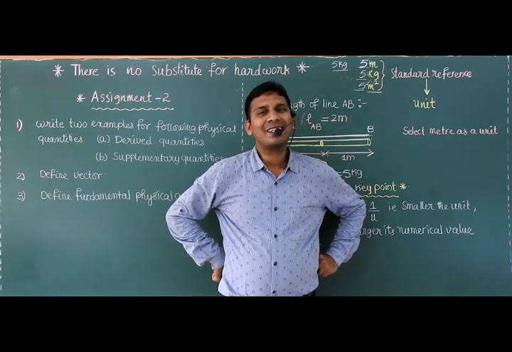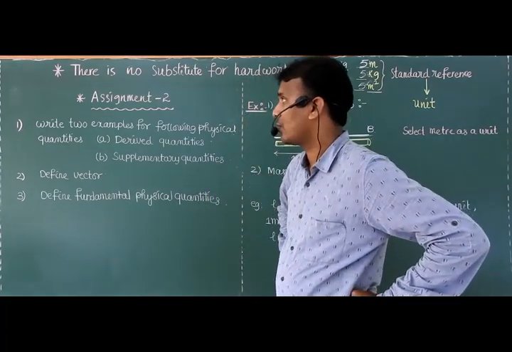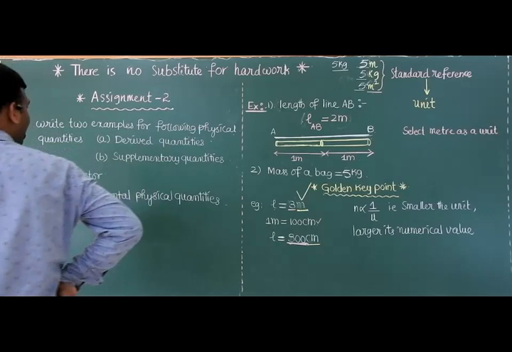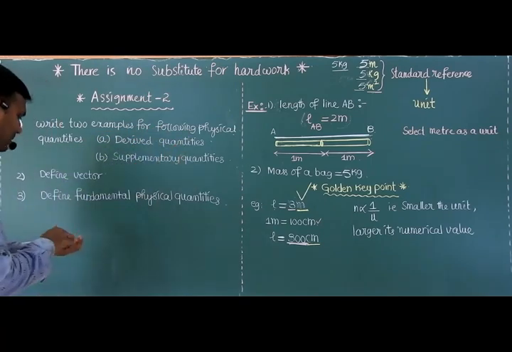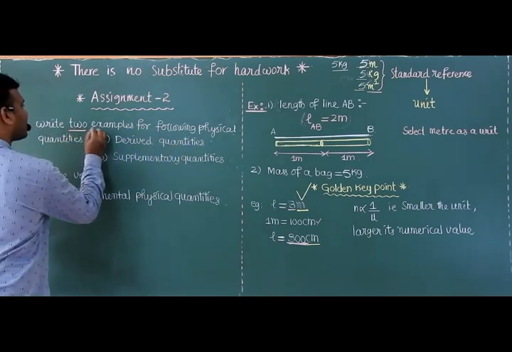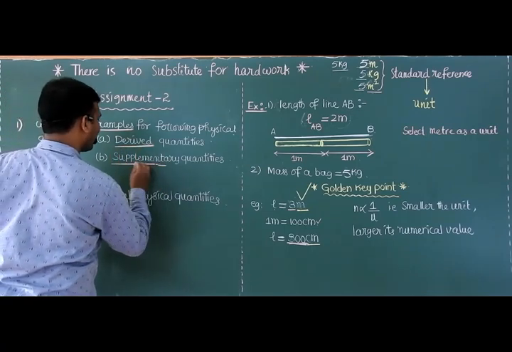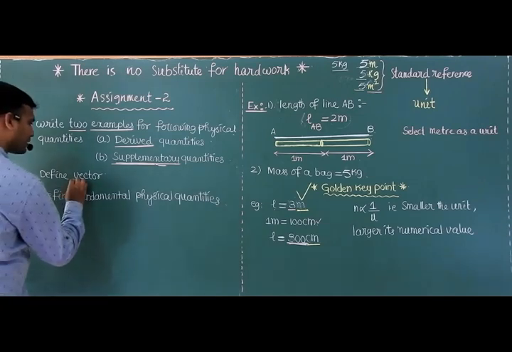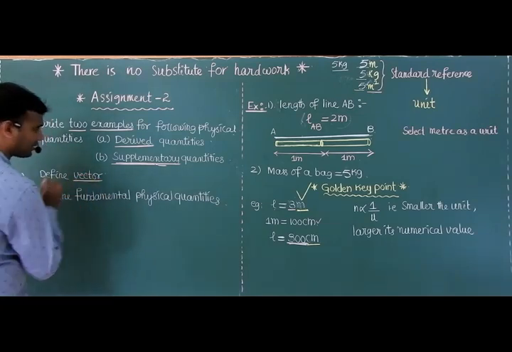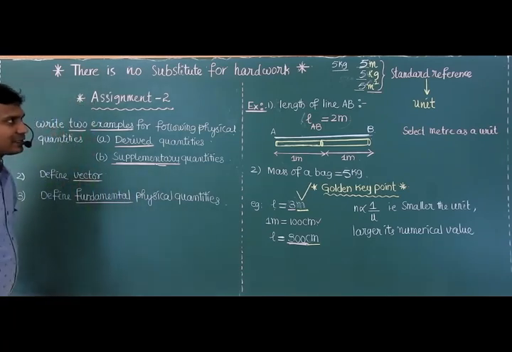So based on today's discussion, here I am giving a few questions. Assignment 2. Write two examples for the following physical quantities: one is derived and one is supplementary. Next, define vector. Next, define fundamental physical quantity.